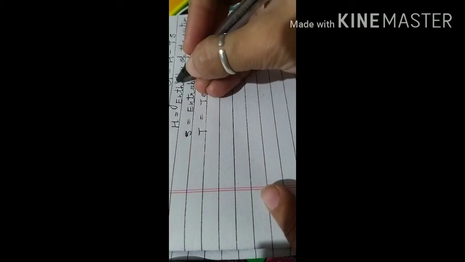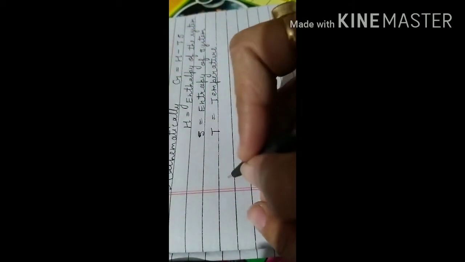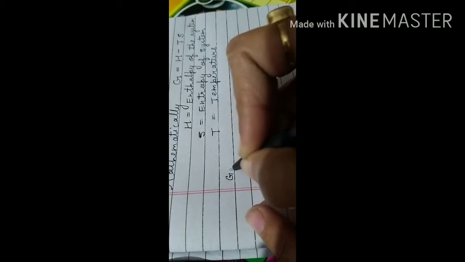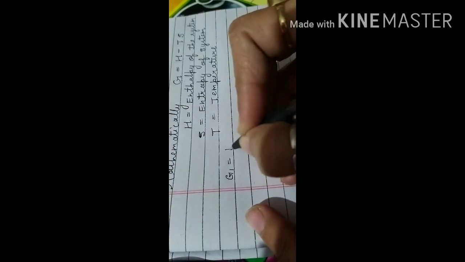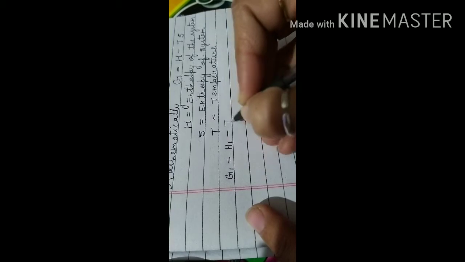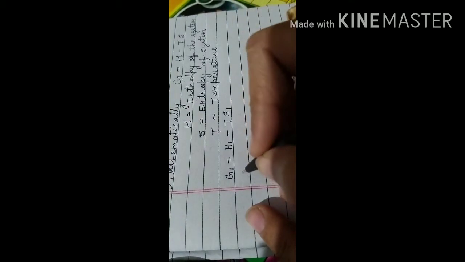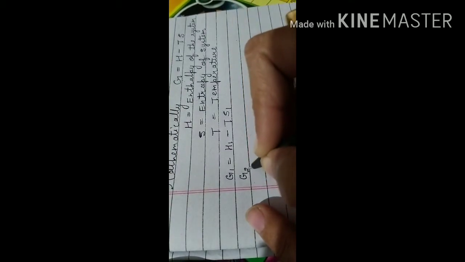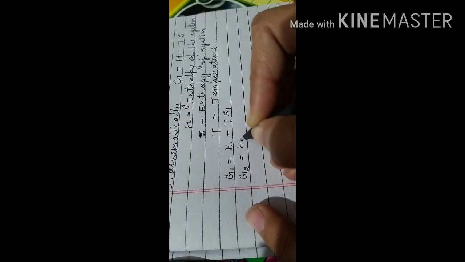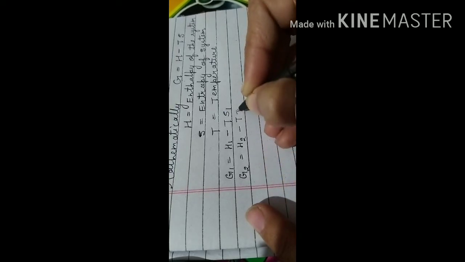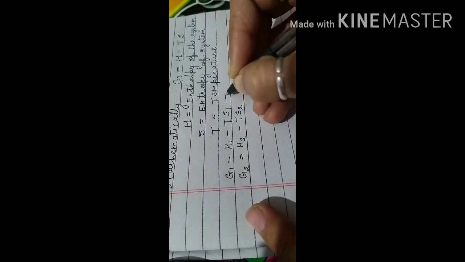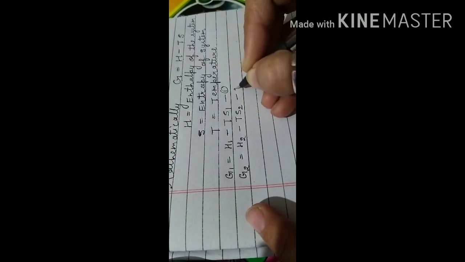Let us talk about the one equation that we have to use in numerical problems. As we have written, G = H - TS. Suppose G1 = H1 - TS1; this is equation 1. The second equation is G2 = H2 - TS2; this is equation 2.